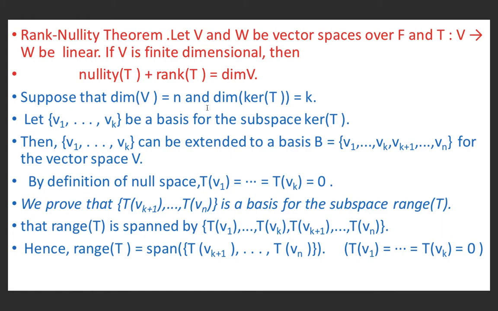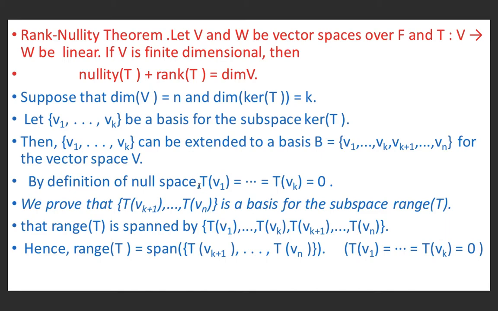Suppose that dimension of V is equal to n and dimension of kernel T is equal to k. Let v1, v2, ..., vk be the basis for the subspace kernel of T, because dimension of kernel T is assumed to be k. Then v1, v2, ..., vk can be extended to a basis B equal to v1, v2, ..., vk, vk plus 1, up to vn for the vector space V, because dimension of V is equal to n. So this is a set consisting of n elements, and this is a set consisting of k elements.